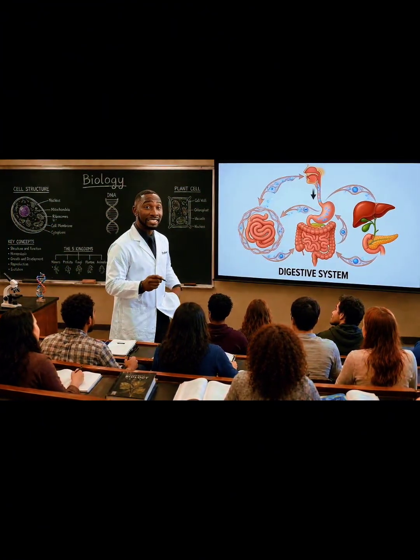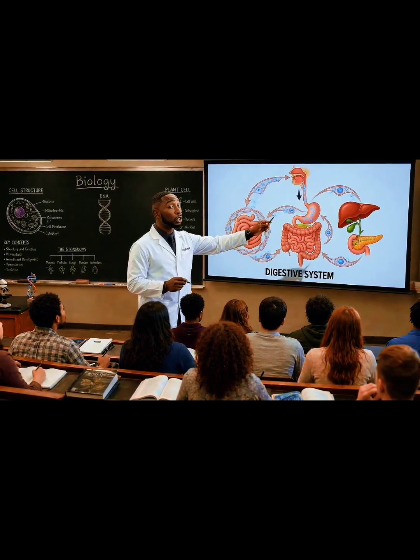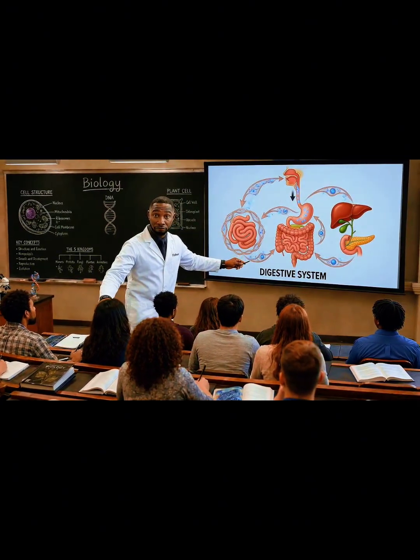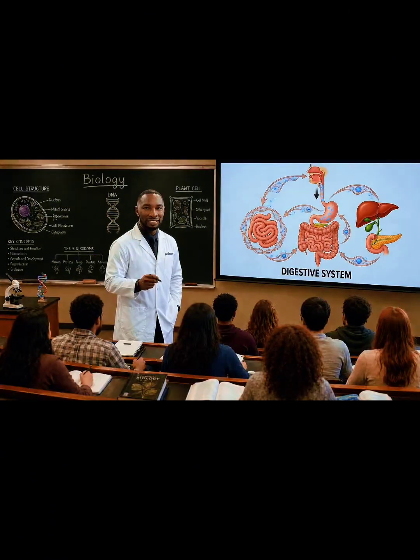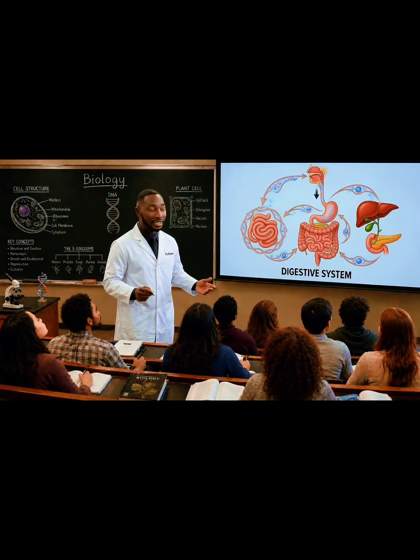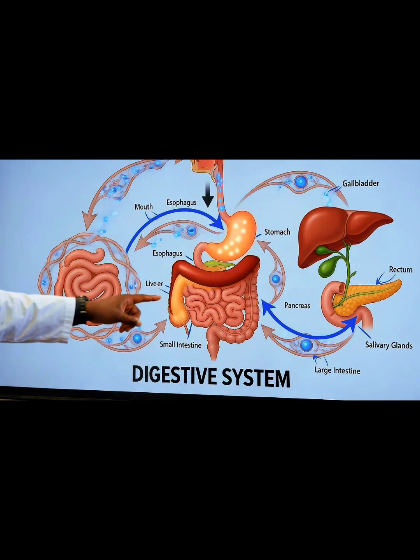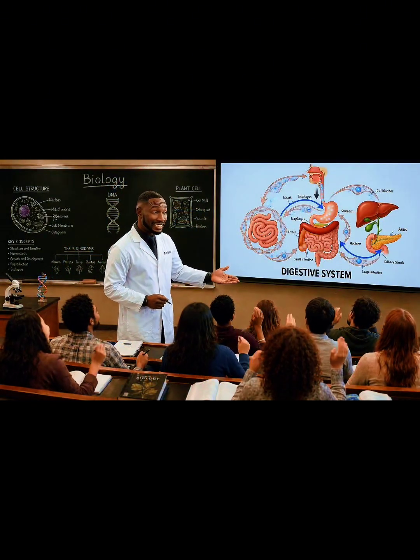And here's where it gets exciting. No organ works alone. Organs that cooperate for a shared, overarching function form an organ system. The digestive system has 11 organs working together. It breaks down food, absorbs nutrients, and eliminates waste. Let's trace the path. It starts in the mouth, down the esophagus, to the stomach, then the intestines, and out.